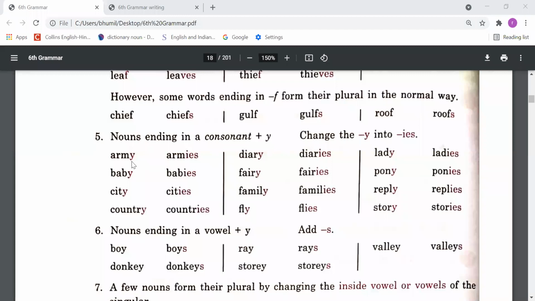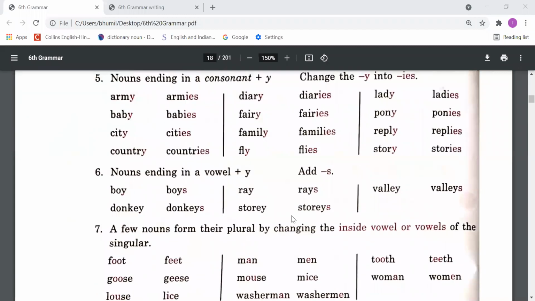So while making singular to plural, we need to write armies. We have removed y and we have put ies. Baby, babies, city, cities, country, countries, diary, diaries, fairy, fairies, family, families, fly, flies. Right? So this is rule number 5.